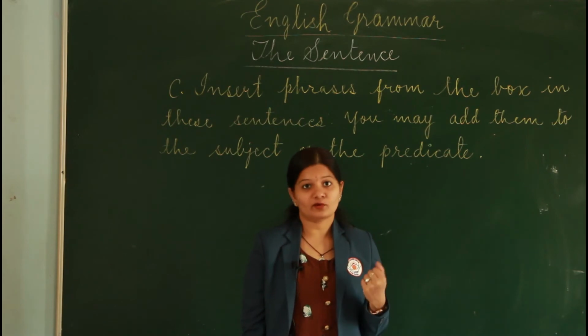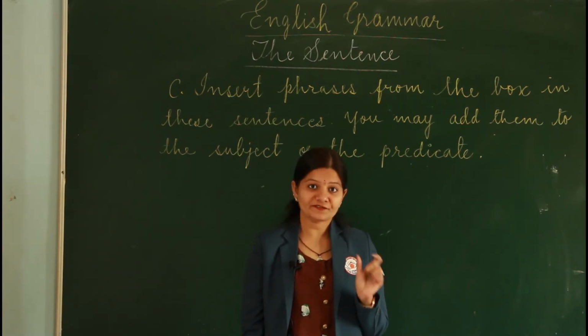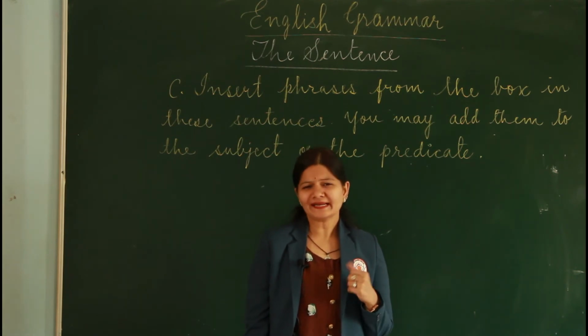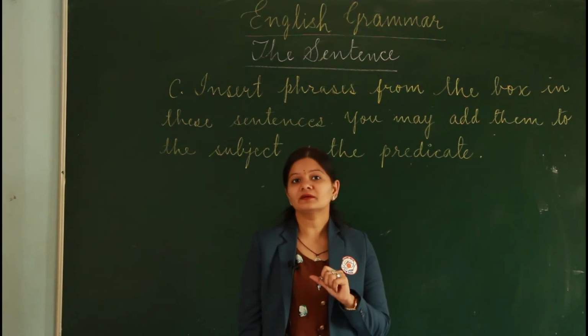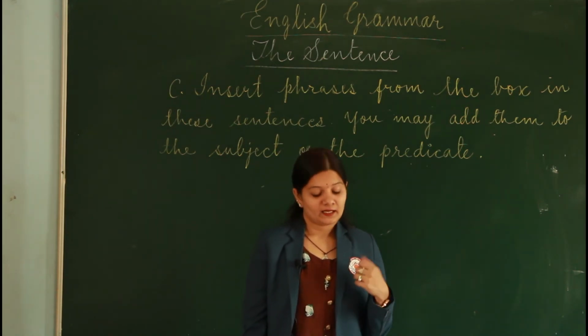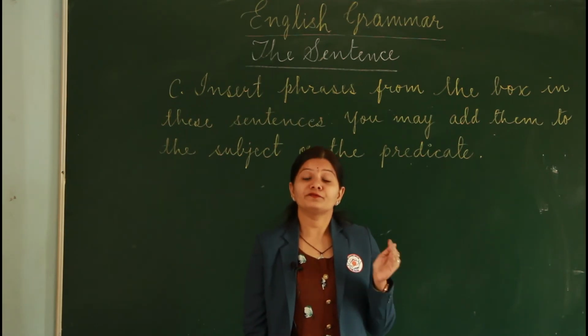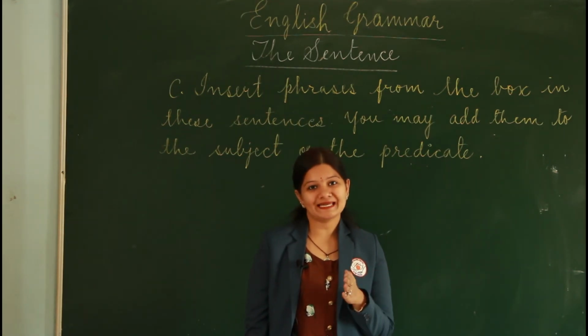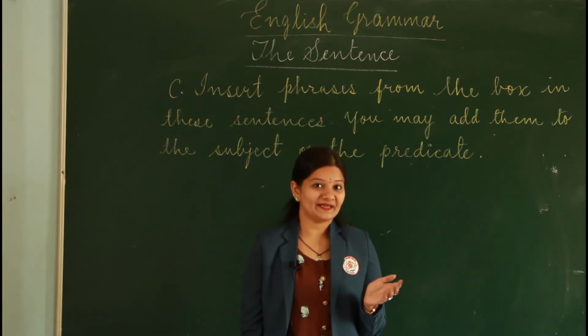We don't know. So that's not complete. That's a phrase. So can we add something to it to make it complete and then construct a complete sentence? So what can you do? The flower seller was standing near the church. Now it makes sense, right?